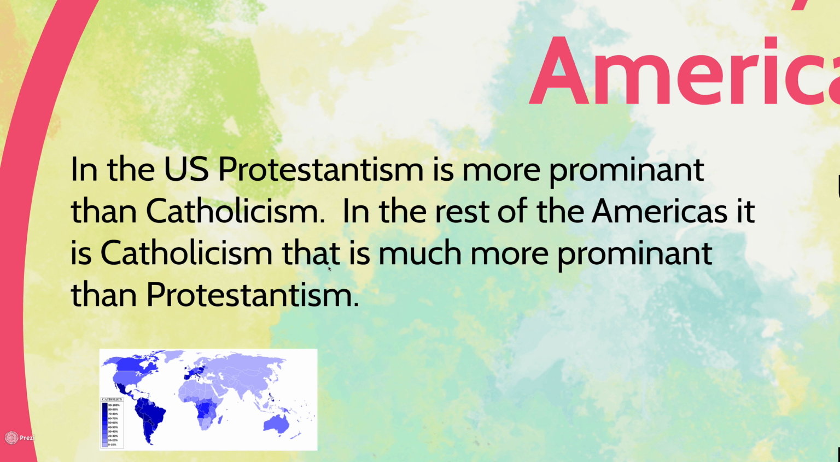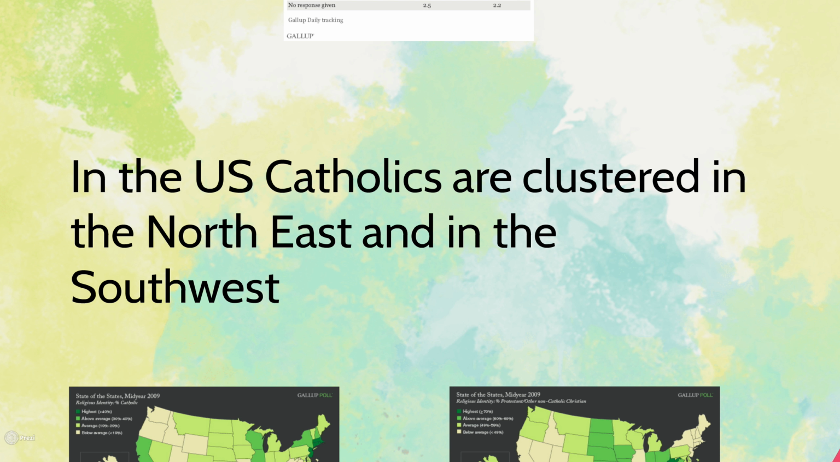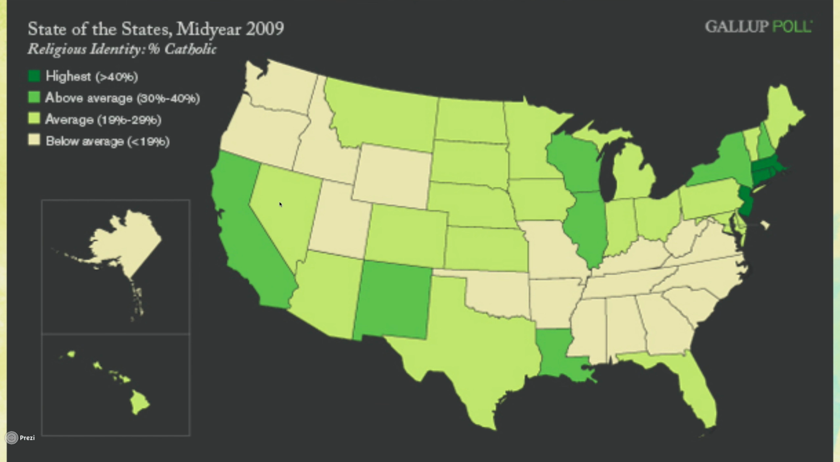But the United States is predominantly Protestant. So, where are Catholics clustered in the United States? Well, they're predominantly clustered in the Northeast and the Southwest. And why is that? So this is a map of the percentage of Catholics within the United States. So you have a clustering in the Southwest here, and that's primarily because there's a large Hispanic population in the Southwest. And most Hispanics are Catholic.